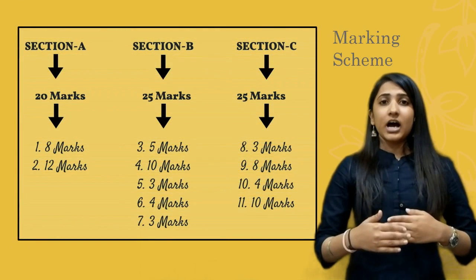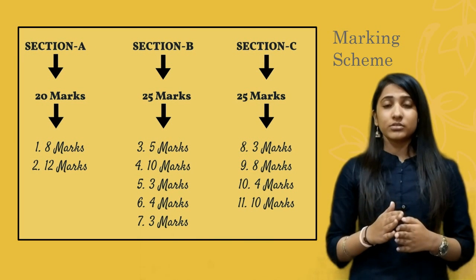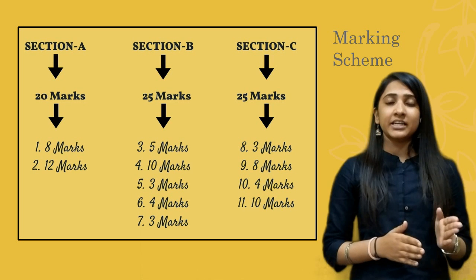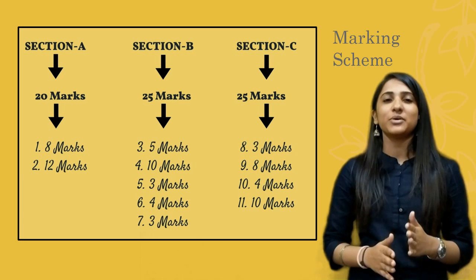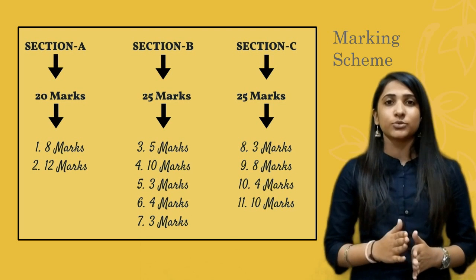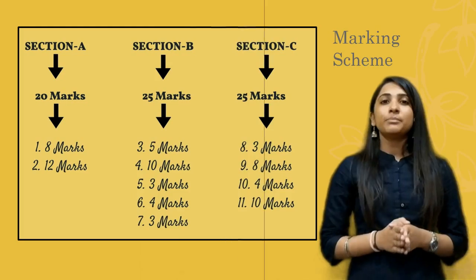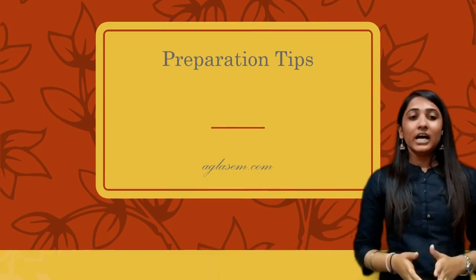Section A, out of 70, having 20 marks, is divided into 2 questions. Question number 1 will be of 8 marks and question number 2 will be of 12 marks. Section B will be having question number 3 to 7 and section C will be having question number 8 to 11. Coming on to the preparation tips, I have lots of preparation tips for you.